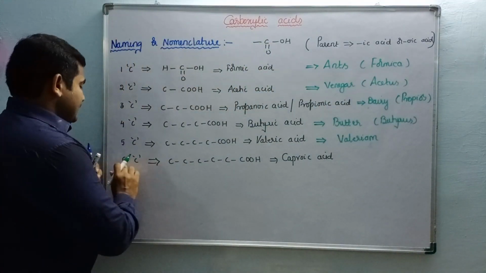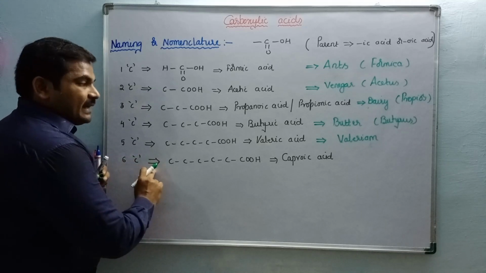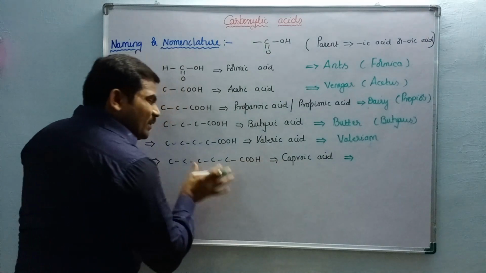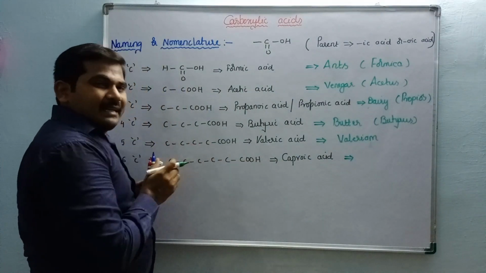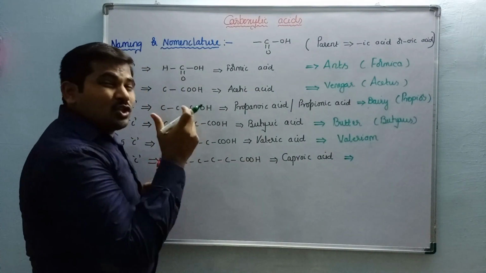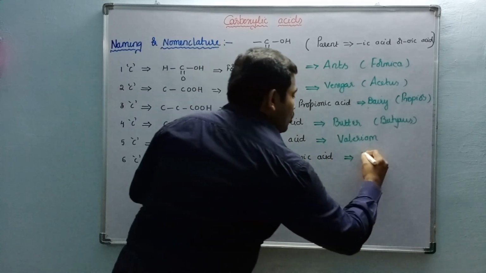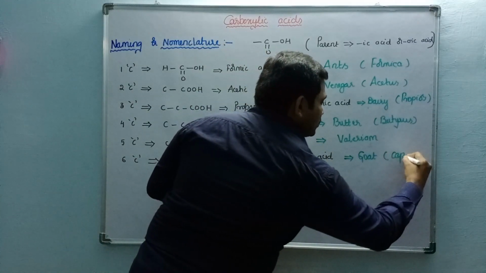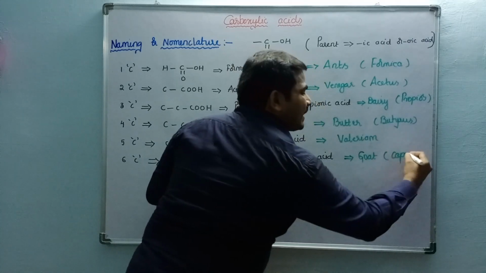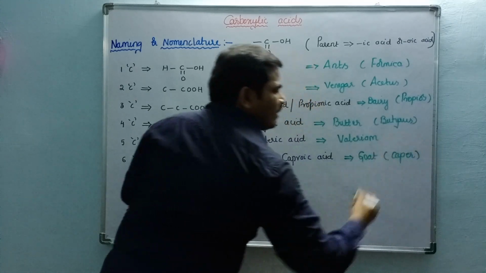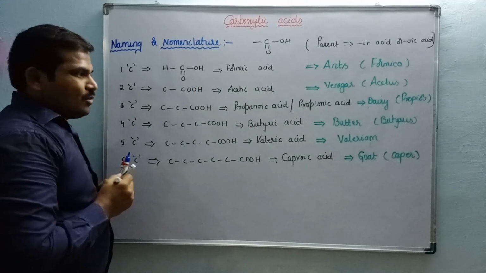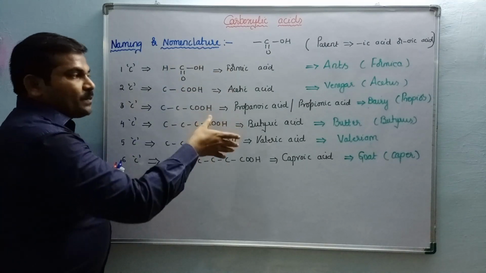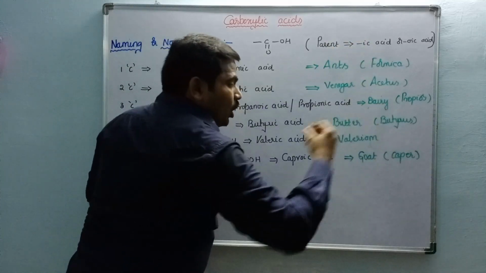Okay. Next, six carbons containing, generally these types of acids are commonly present in goat skin. In Latin, goat is called caper. Okay. So these are the various acids mainly named based on their origin.